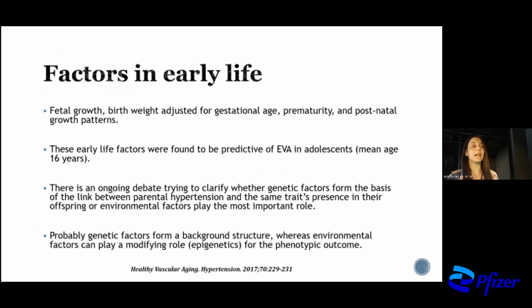There are also factors in early life, such as fetal growth, birth weight adjusted for the gestational age, prematurity, and postnatal growth patterns that all affect our arterial stiffness. And these early life factors were found to be predictive of early vascular aging, even in the adolescent population at approximately 16 years old. And there is still an ongoing debate how these factors from early life can affect our arterial wall. We are not yet sure, but we think that, first of all, the genetics may play its own role from the background structure, and the other role is the environmental factors that can affect our phenotype.